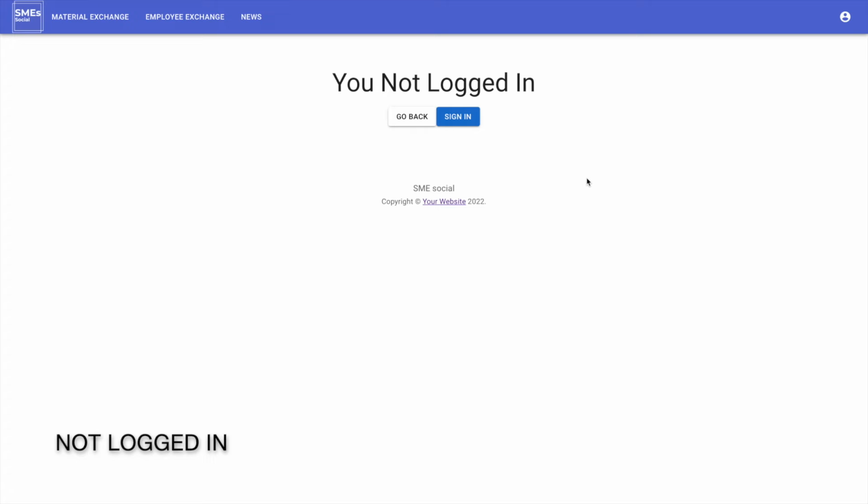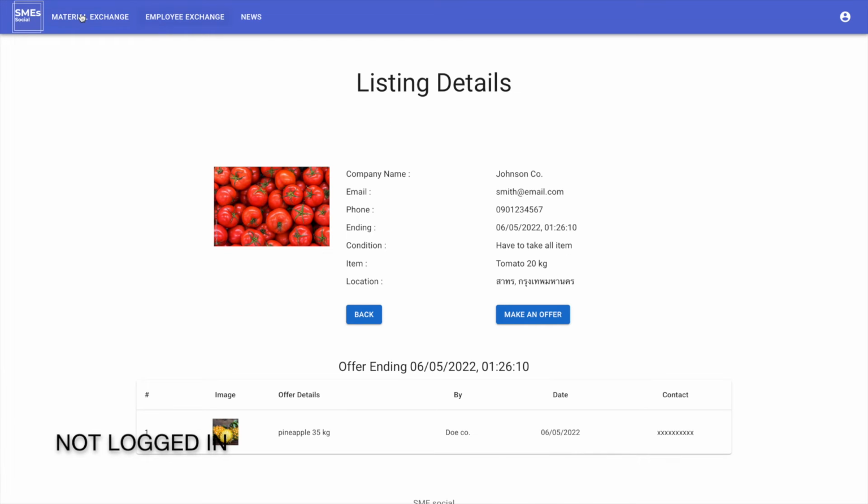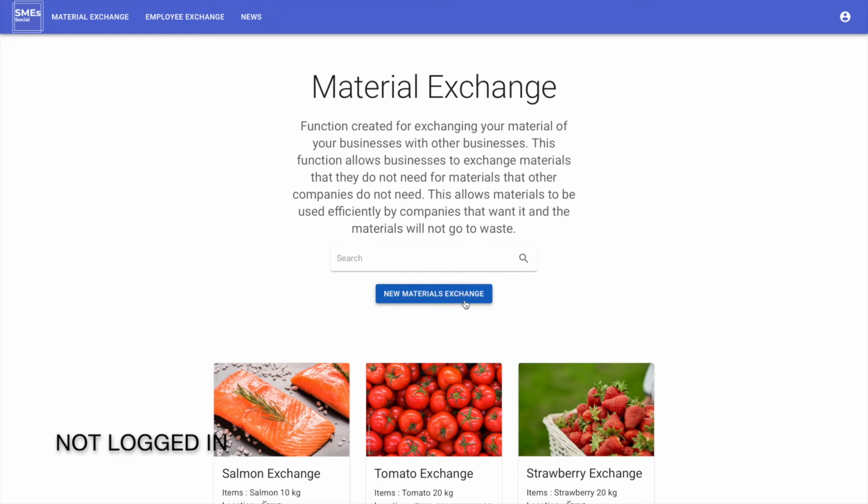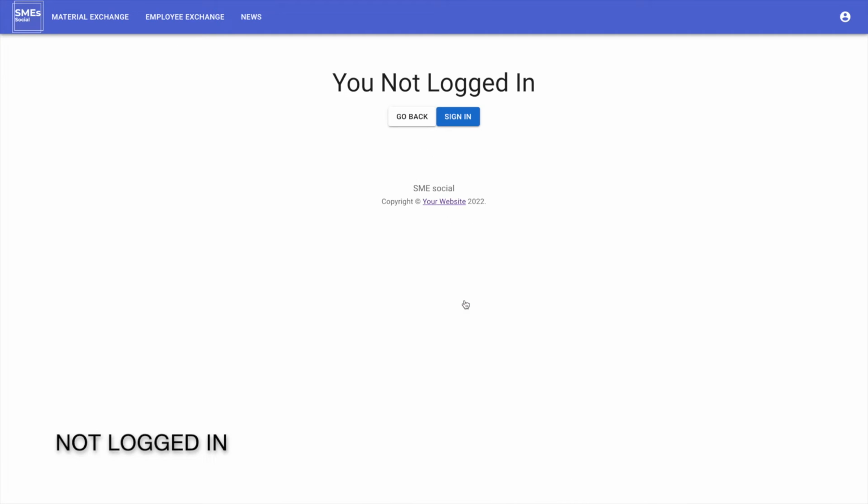Now, I'm not logged in yet and I will try to make an offer. The system will say that I'm not logged in and it will ask whether I want to go back or go to the sign in page. Also, when I try to make a new exchange post while not logged in, it will say the same thing. Also with the employee exchange.